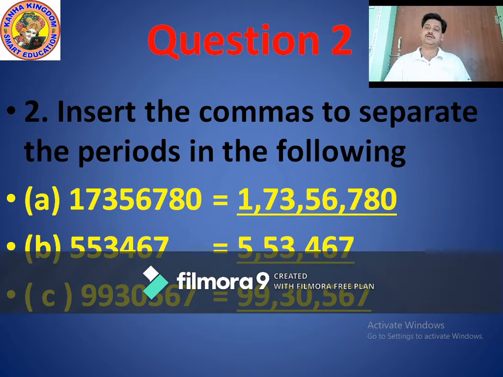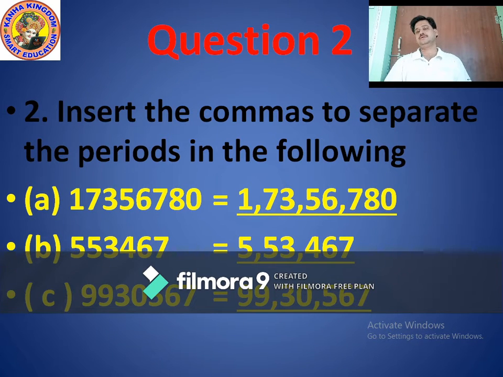Means you have to put commas in a proper way. If you put commas in a proper way, then you know how many periods are there in a particular number. So commas are very important in a number.